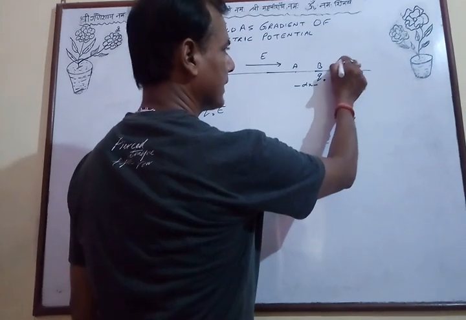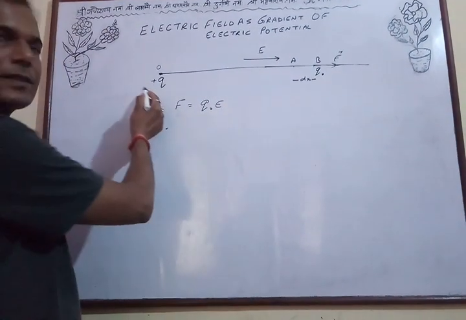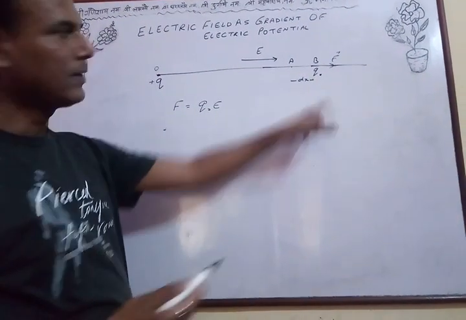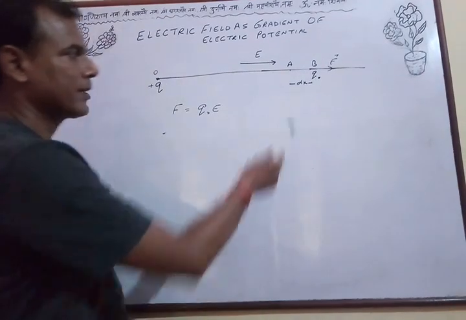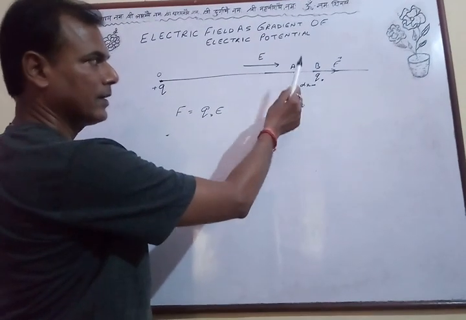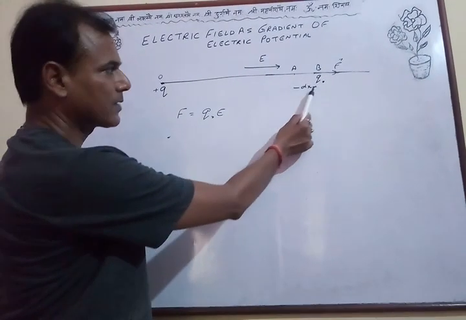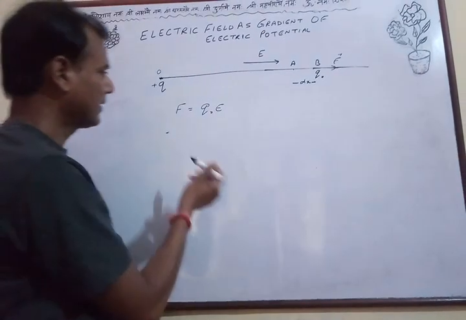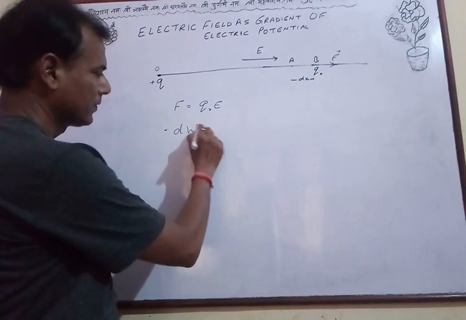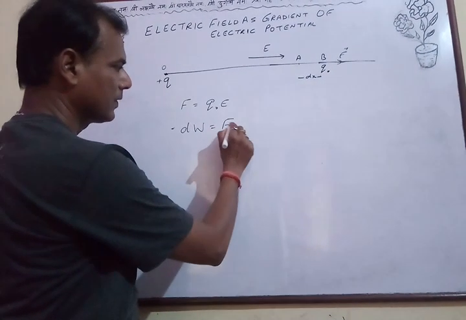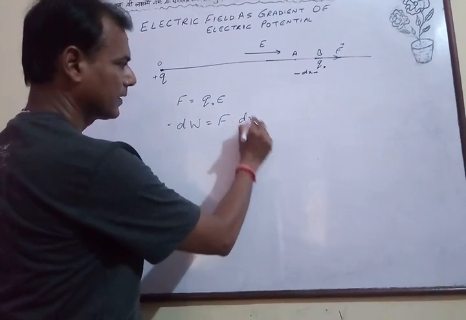Why this side? This is a positive charge, the test charge q naught here, so it is directed away from it. Now if the test charge q naught is displaced to point A by a small distance dx, then the work done dW is equal to F dot dx.